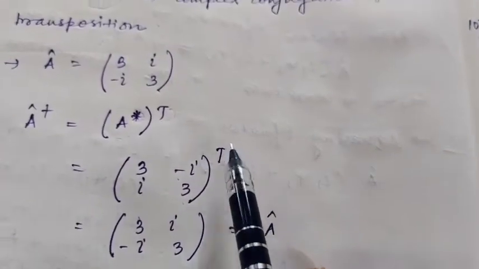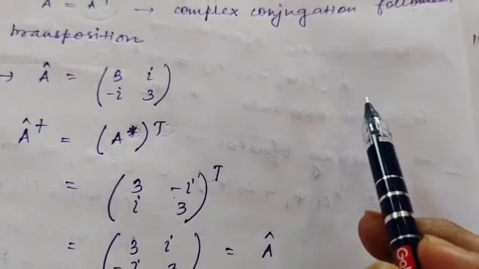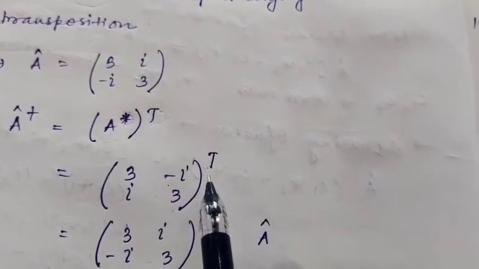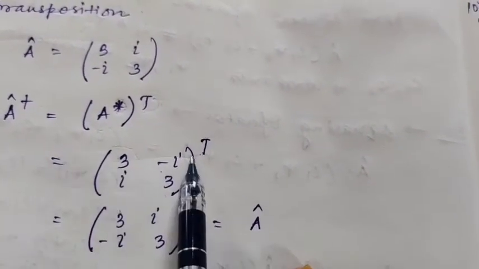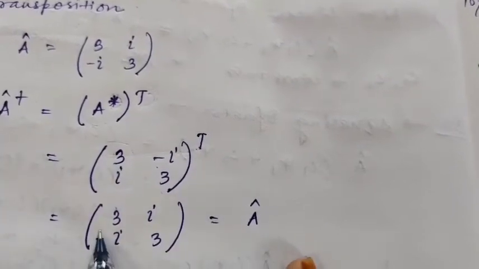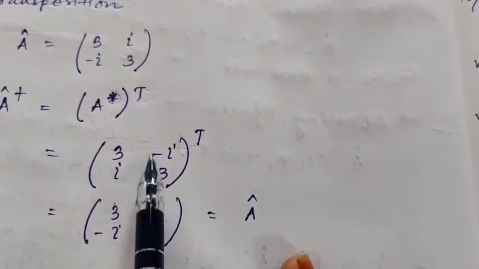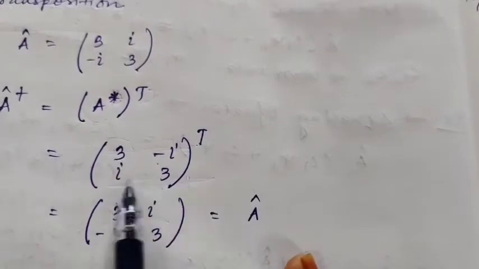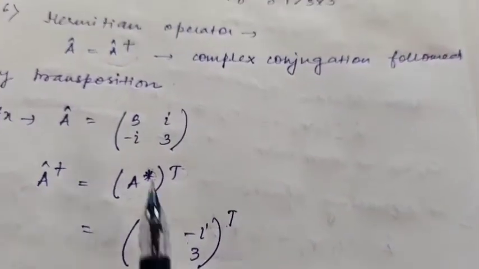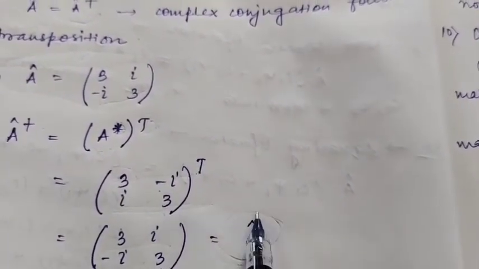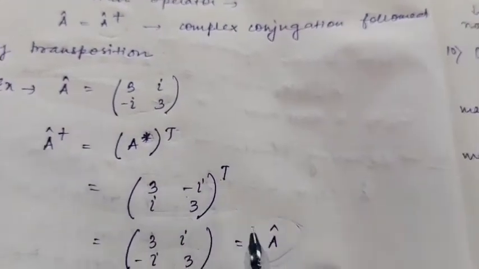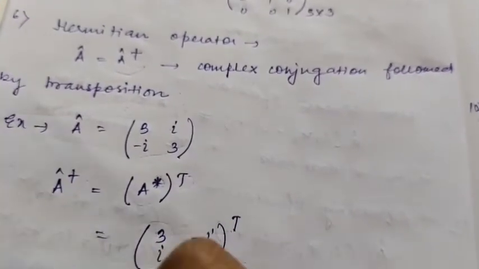Now you will do the transpose of it. Transpose means rows are changed into columns and columns are changed into rows. So here you see 3i, this column is going to change into a row. We will write 3i in this way. And this minus i, 3, this is the column we are going to write in a row. So we will write minus i, 3. You see 3i, minus i, 3 is the same as what we had already considered as the operator A. So we are getting back the same. So we can say A dagger is equal to A. So we can say that A is a Hermitian operator.